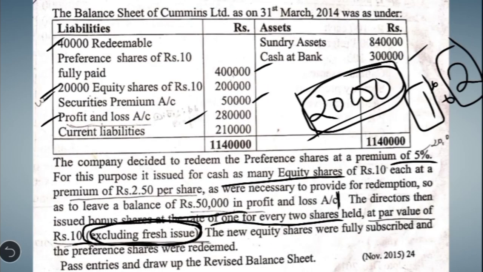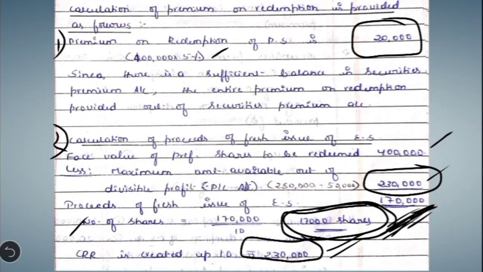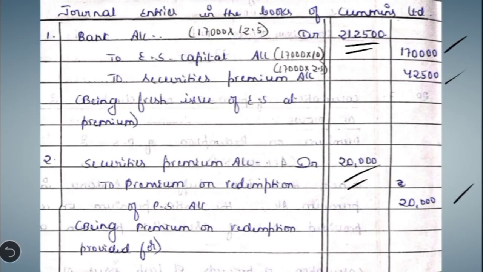Then we have to also add the fresh issue, and then we are going to add the bonus shares. Let us see what is the number of shares which is given already in the balance sheet. It was 20,000. Then under the fresh issue we have issued 17,000. So now the total has become 37,000. In addition to this, we have also issued 10,000 under bonus issue. So now the total has come to 47,000.